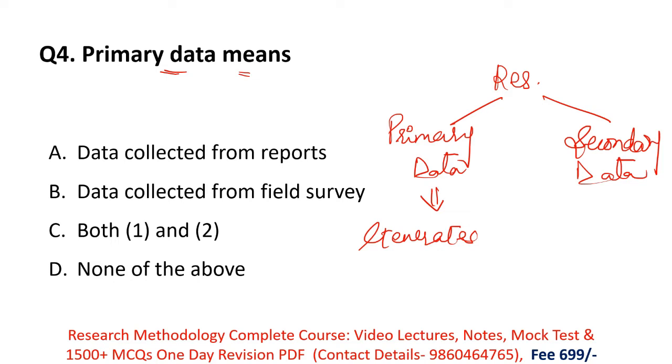Okay, but what is secondary data? Next is secondary data. Secondary data means already published data. Already published data is nothing but your references, bibliographies, in which you can find out previously what researchers did in their works in journals, articles, newspapers. So they are known as already published data, or secondary data.